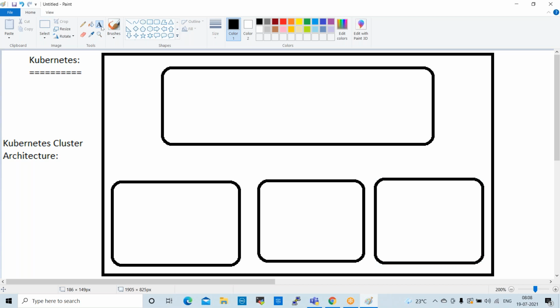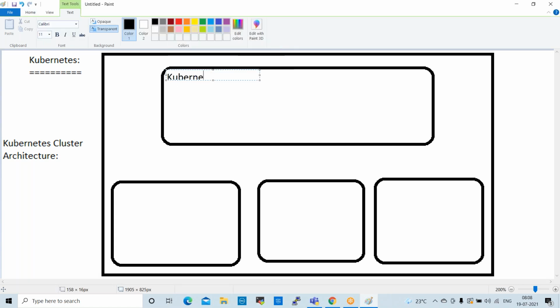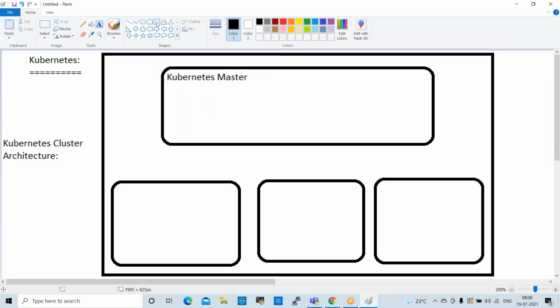Inside of the master, we'll have different components, which we already discussed, right? So this is the Kubernetes master. Inside of the Kubernetes master, we'll have different components, like the first component here, which is very important.